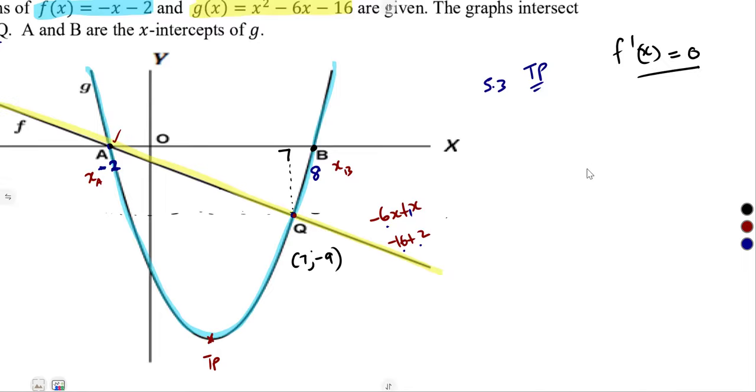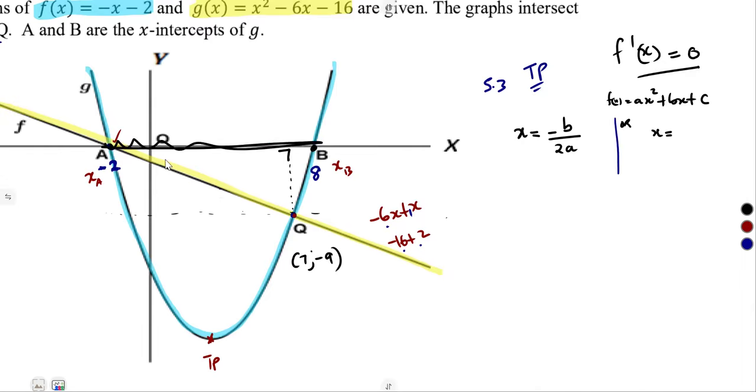The formula that you are used to: at the turning point, x is equal to minus b over 2a, from our f of x, which will be given as ax squared plus bx plus c. You can use this formula, or you can also use the formula that I stated before, that the x at the turning point is equal to the average value between these 2 points.